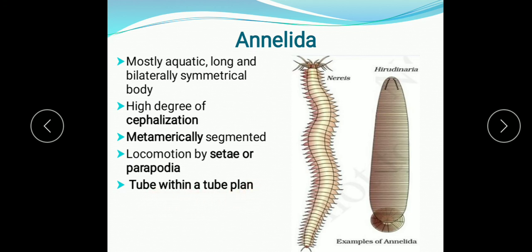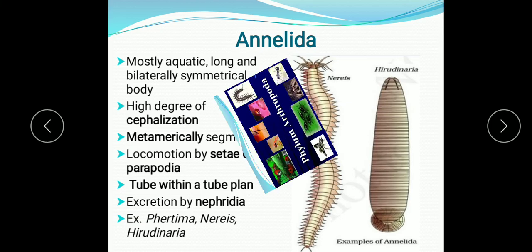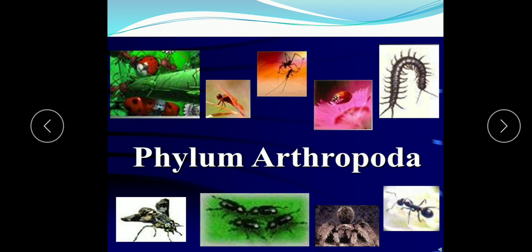The body plan is a tube within a tube plan. Excretion is with the help of nephridia. Examples are Pheretima, that is earthworm, Nereis you can see here, and Hirudinaria, that is leech. These are some examples of the phylum Annelida, and the remaining features are also there. You can study those other features from the book, but you have to learn 4 to 5 features in each phylum. Now, next we are going to study the phylum Arthropoda.